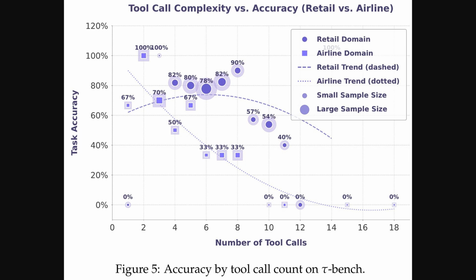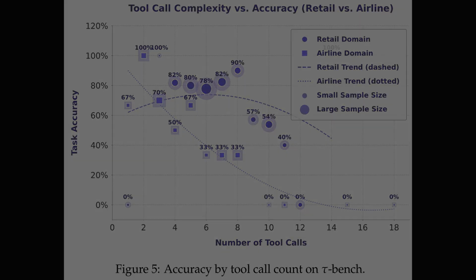Alright, the previous table compared broad benchmarks across domains. Figure 5 shows task accuracy as the number of tool calls increases, with separate trends for retail and airline domains. Accuracy peaks around 6 to 8 calls, then declines, which indicates that longer call chains introduce more failure points and compound small errors. The airline dotted trend drops faster than the retail dashed trend, so domain complexity likely magnifies this effect. Bubble sizes encode sample size, and larger bubbles cluster near mid-lengths where accuracy remains relatively high.